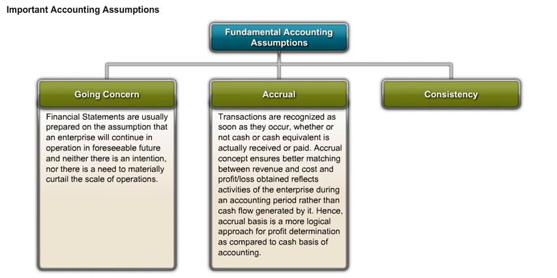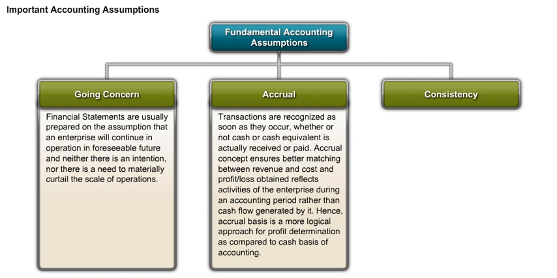Say the interest was due on 31st of March 2015, but you are paying interest to the bank on, say, 1st of April 2015. While preparing the balance sheet and profit and loss account for the year ended 31st March 2015, you have to book that interest expense into your books for the year ended 31st March 2015. Although you are paying cash after the year end, that does not matter while accounting the interest expense. So accrual basis says that whether you have received cash or not, or whether you have paid it or not, it doesn't matter. The expense and the income should be booked as and when they are accrued.